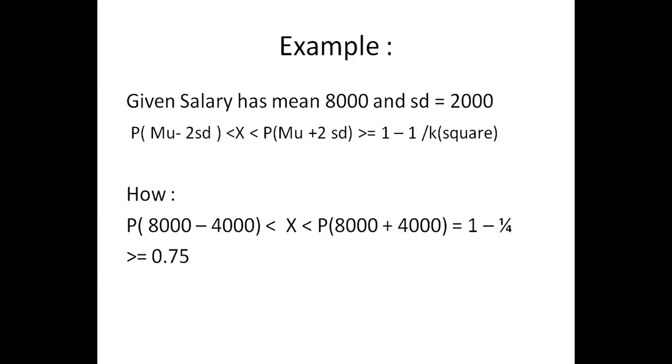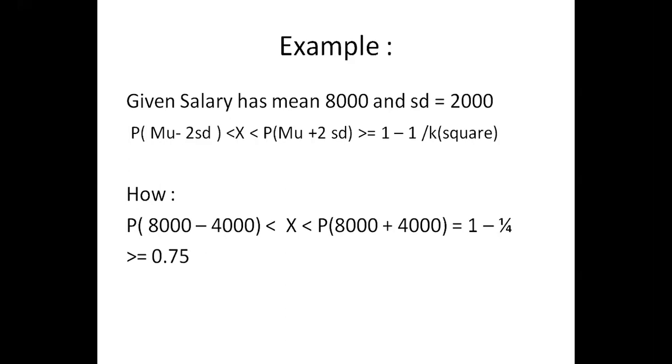Meaning to say that 75% of the people have a salary greater than 8000 is the conclusion I can give with the data. Okay, salary has a mean of 8000. I don't know the distribution curve. If I knew the distribution curve, then I could go with the 99%, 68%, and 95% rule. I don't know whether it's normally distributed, so how do I give the conclusions?